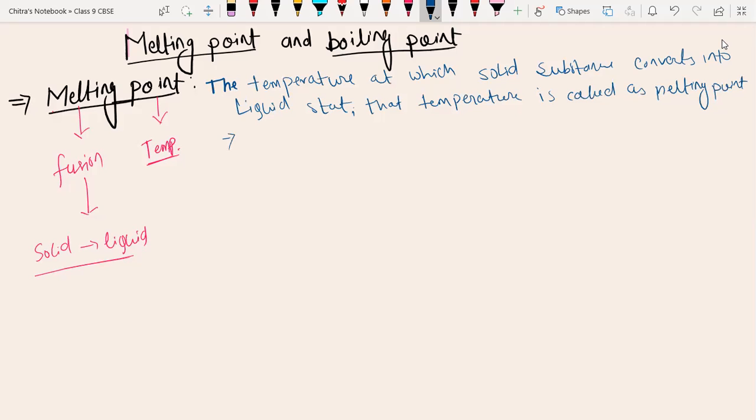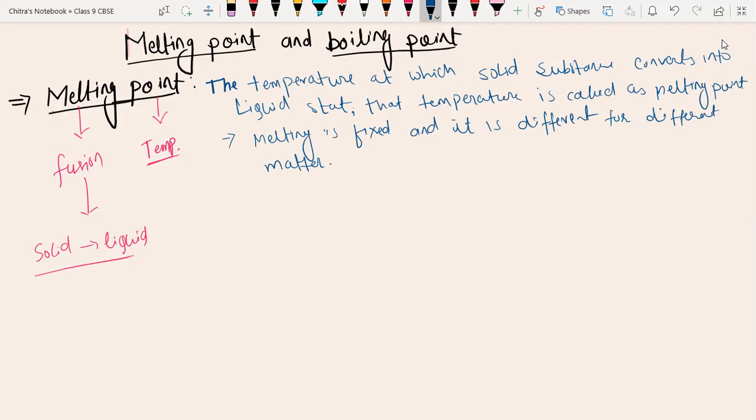So I'm going to write one more point here. Melting point is fixed and it is different for different metals.